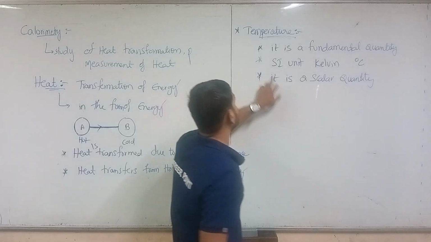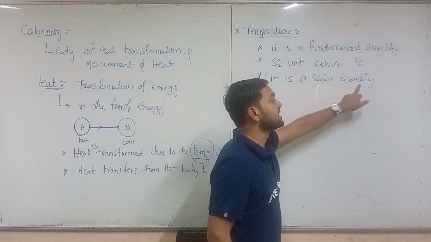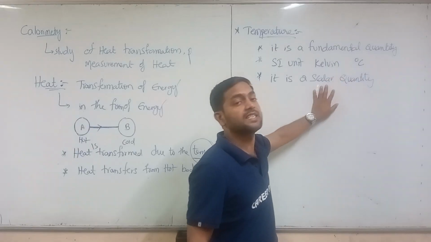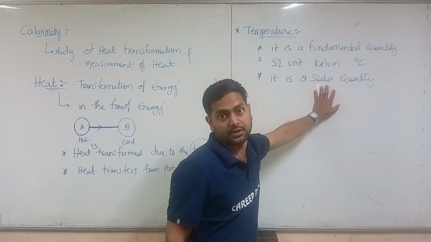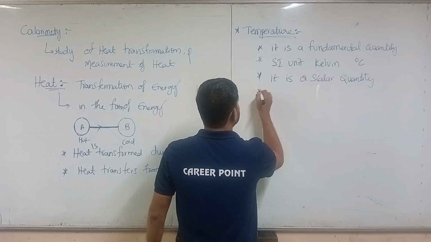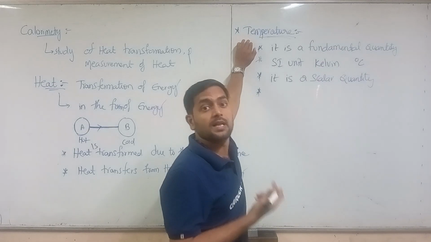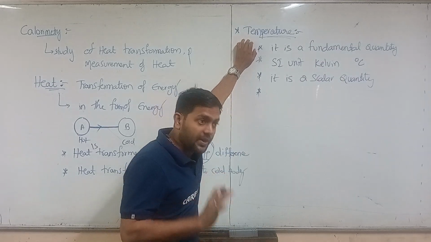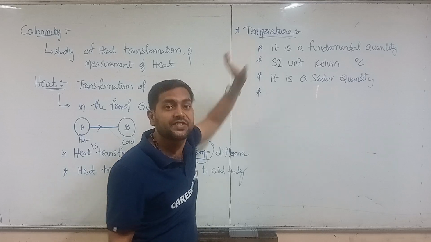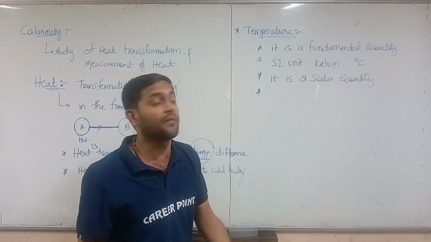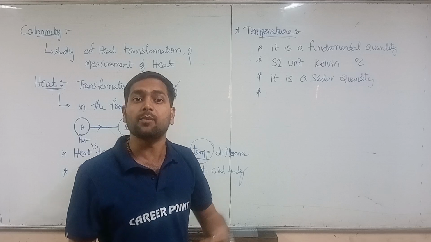Okay, next here we are having the temperature. So temperature is a scalar quantity. It has the magnitude, but it does not have the direction. Next we will see, what is this temperature? Temperature is nothing but the measurement of the degree of hotness or coldness of the body.